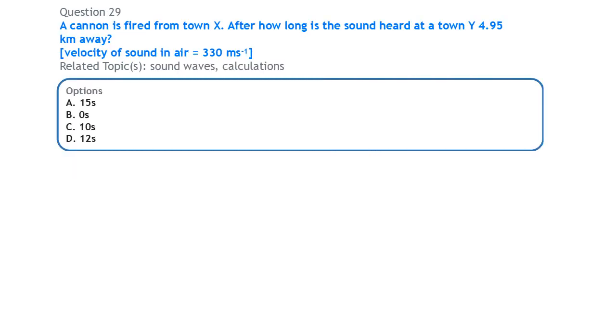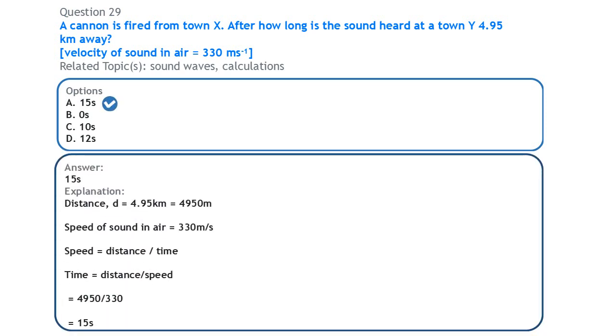Next, on sound wave, a cannon is fired from town X. How long is the sound heard at a town Y that is 4.95 kilometers away? We have the velocity of sound in air to be 330 meters per second. The distance between the towns X and Y is 4,950 meters. We are given the question as 4.95 kilometers, so we convert that to meters by multiplying by 1000. When converting from kilometer to meter, we multiply by 1000, so this gives us 4,950 meters.